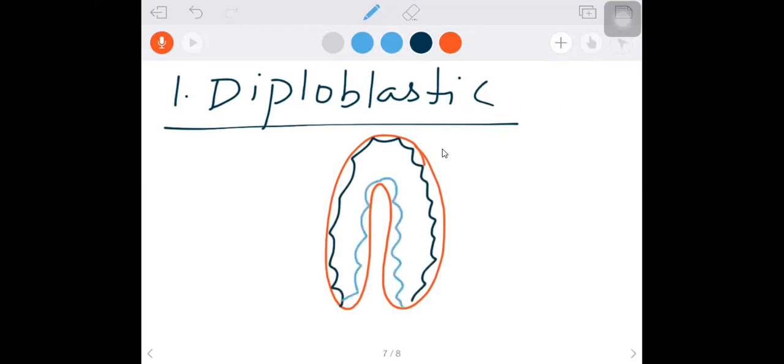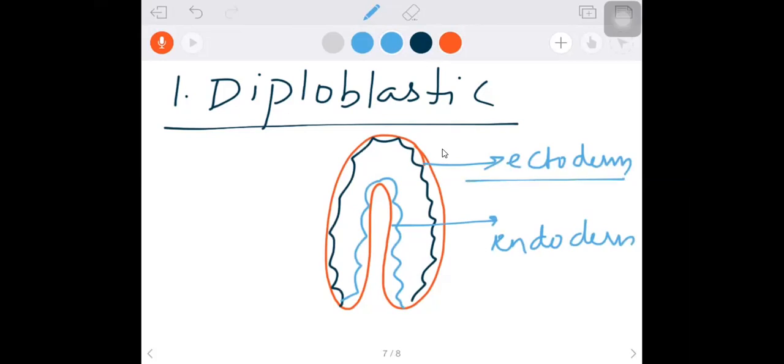In this particular stage, gastrula, if you find only two layers, outer layer we say ectoderm and the inner layer we call endoderm. If only two germ layers are present, we call such condition as diploblastic. Such condition is called as diploblastic condition. Okay. Then during embryonic development, only two layers are present. What do you call these layers? Germ layers.